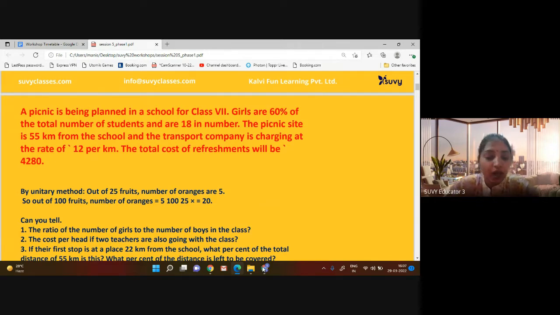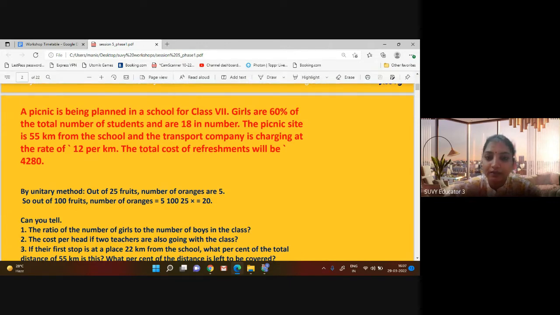We are going to start this chapter from the very first question from your book only. A problem is there. A picnic is being planned in a school for class 7. Girls are 60% of the total number of students and are 18 in number, and the picnic site is 55 kilometers from the school. The transport company is charging at the rate of rupees 12 per kilometer, and the total cost of refreshment will be rupees 4280.